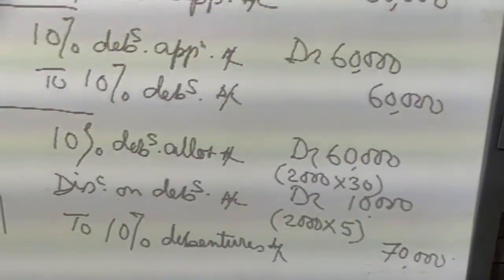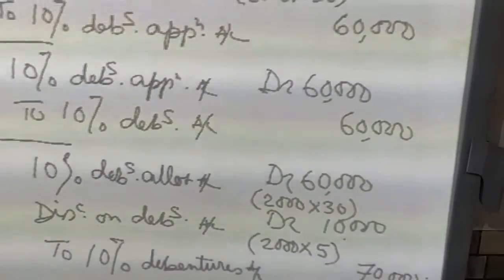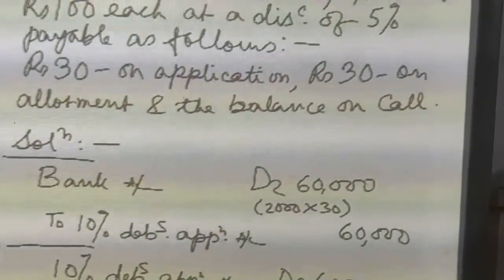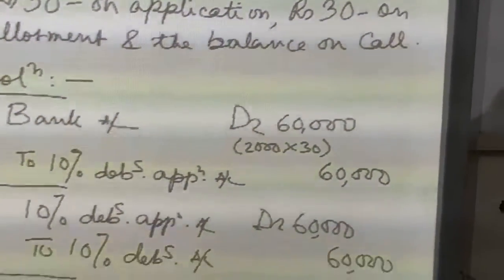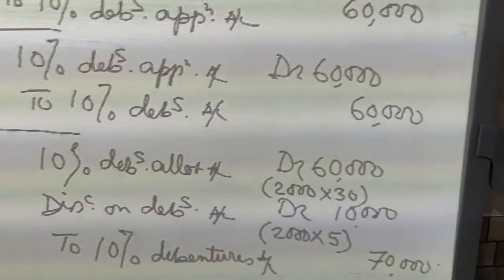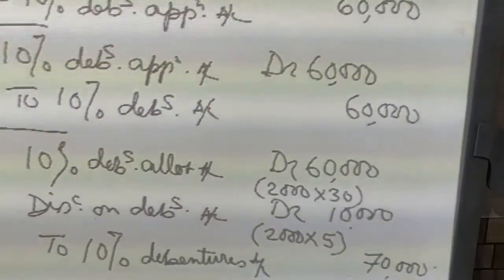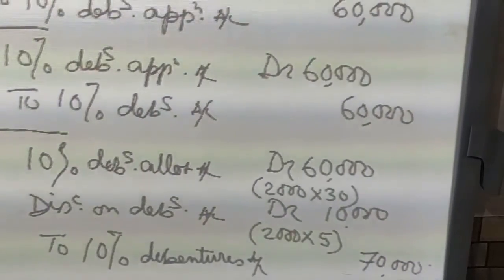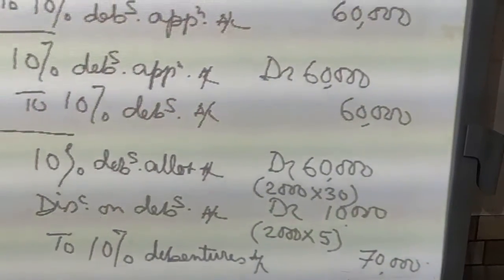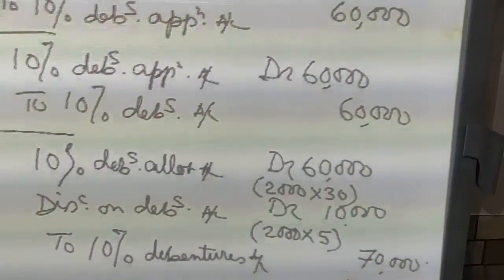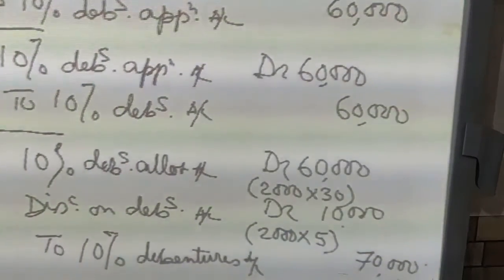Then 10% debentures allotment account debit 2,000 into 30. And discount on issue of debentures account will be debited by 2,000 into 5. 5 rupees is the discount, which is the loss of the company. So that will be debited by 10,000, 2,000 into 5.